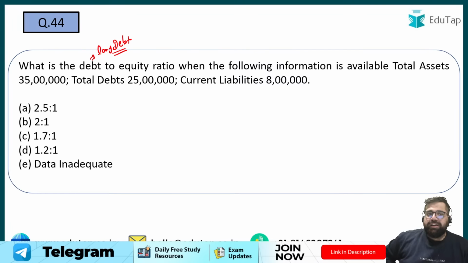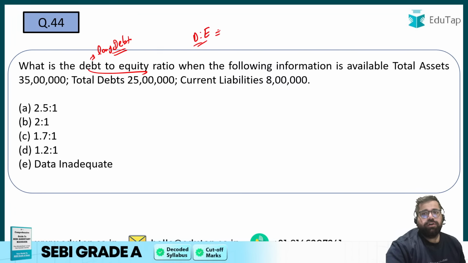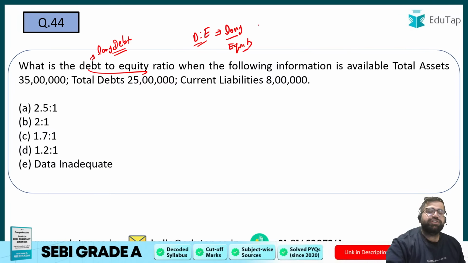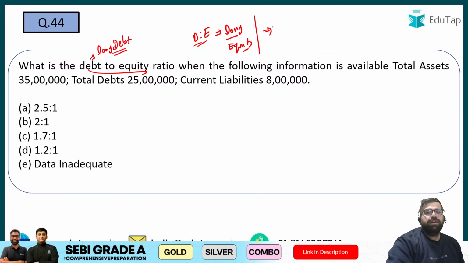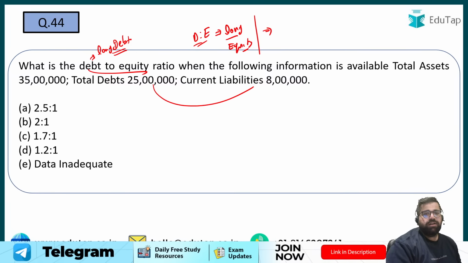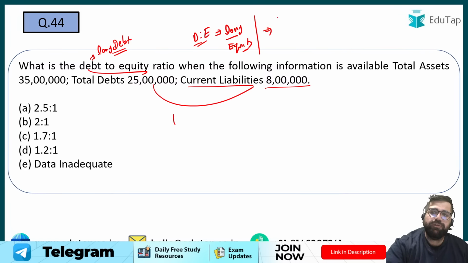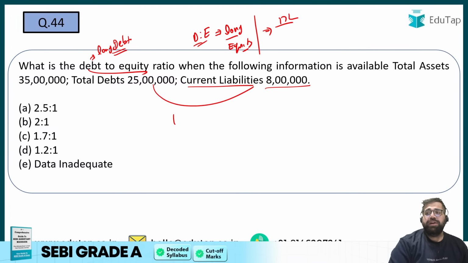See, first you have to identify what debt to equity ratio is. Debt to equity ratio is your long-term debt divided by equity. Equity is basically your shareholder fund. So now I have to get long-term debt. How can I get long-term debt? Total debt minus current liability. This is the only thing which is left, right? Total debt is given to you, which includes long-term plus short-term. Short-term debt, or your current liability, is given to you as 8. So your long-term debt will be 17 lakhs, right?